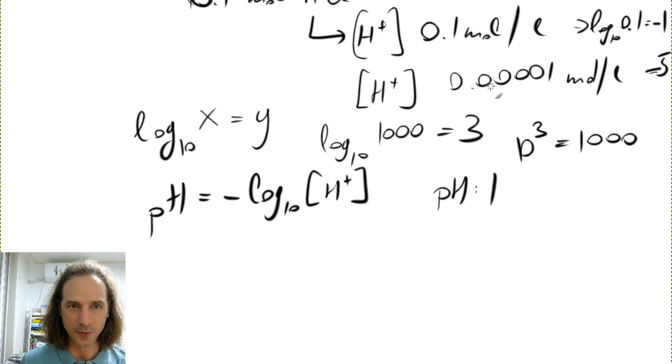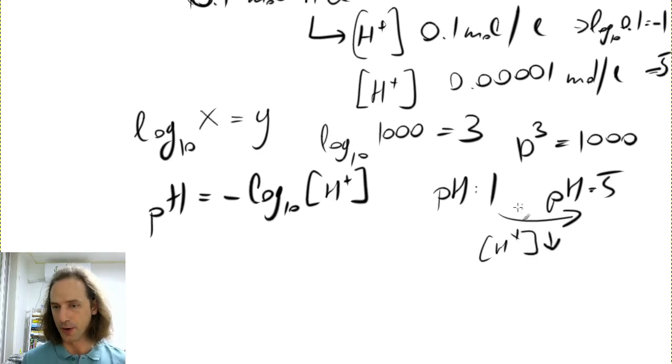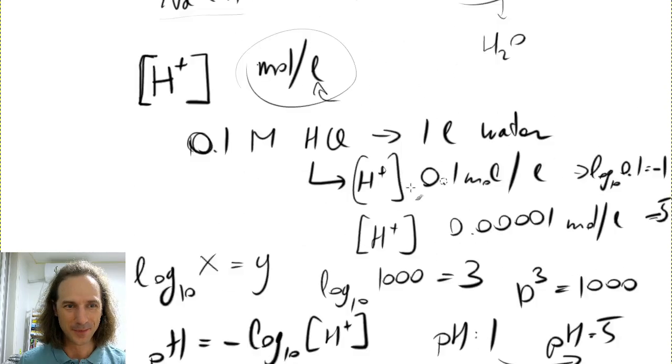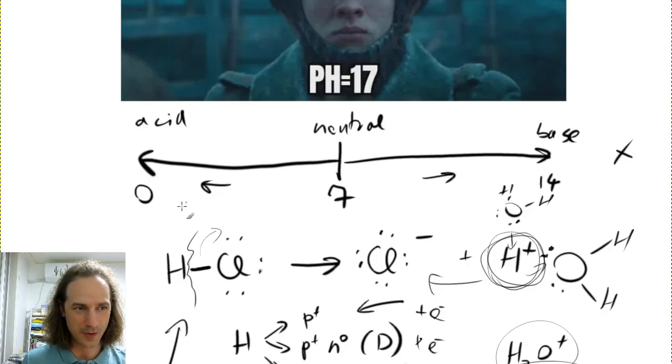And if it's like 0.00001, then the pH will be 5. So you can see as the pH goes up, the hydrogen ion concentration is going down here. And that explains why we have the acidic solutions here from 0 to 7, at least as we go up in the numbers here from left to right.